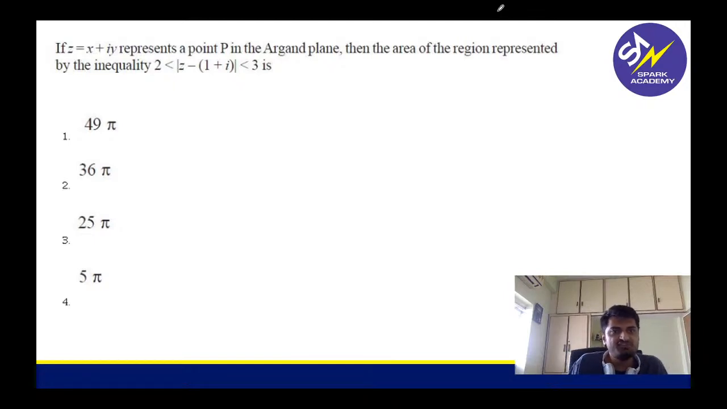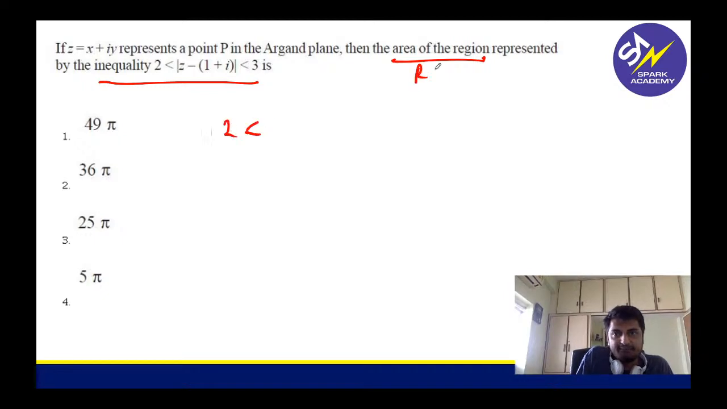This looks a little simple, right? Only one inequality is given, and they ask for the area. So let's try this. I will keep this as round 1.